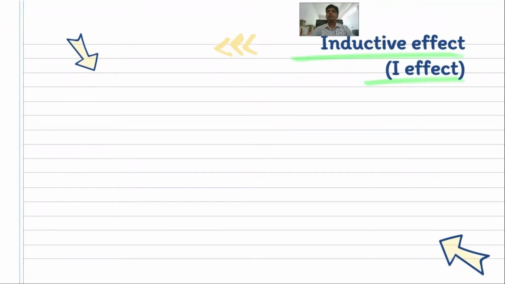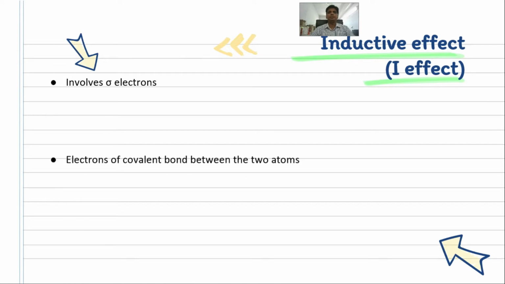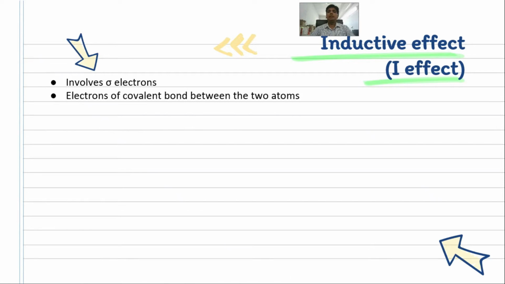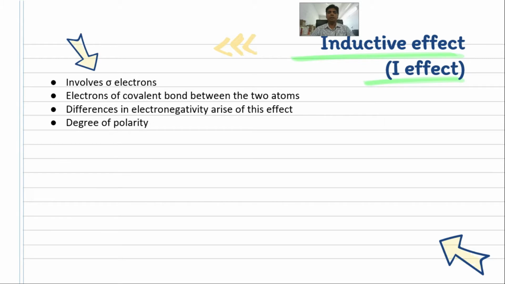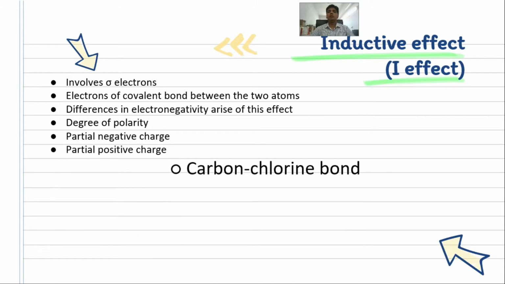Inductive effect is denoted by capital I effect. This involves sigma electrons, that is, the electrons of the covalent bond between any two atoms. This arises due to the differences in electronegativity between these atoms, and this ultimately is due to the degree of polarity. This produces partial charges on the respective atoms.